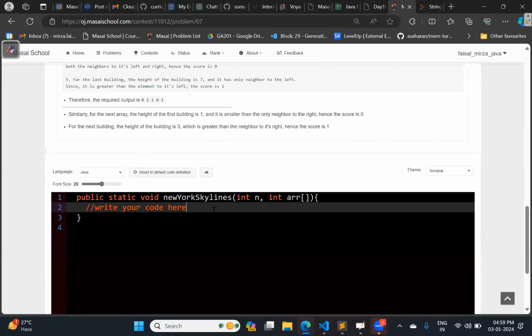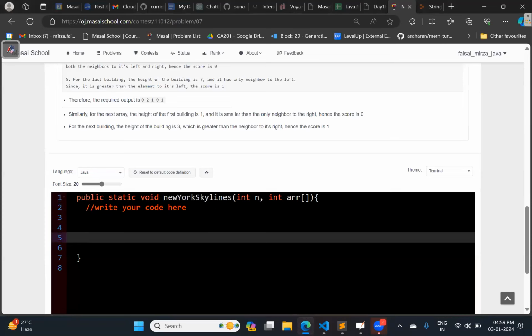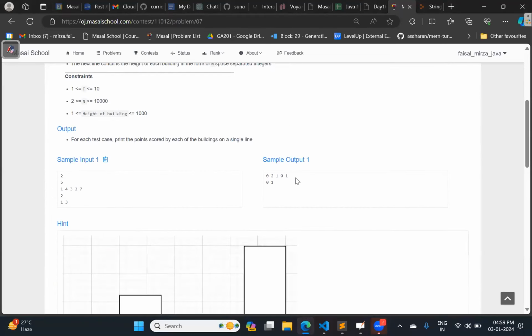Now what output do we want to print? If you see the output, this is also one kind of array. And what is the size of the array?